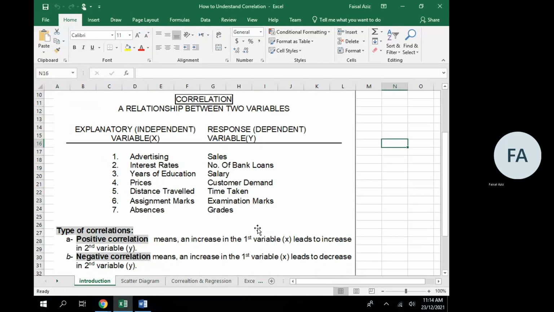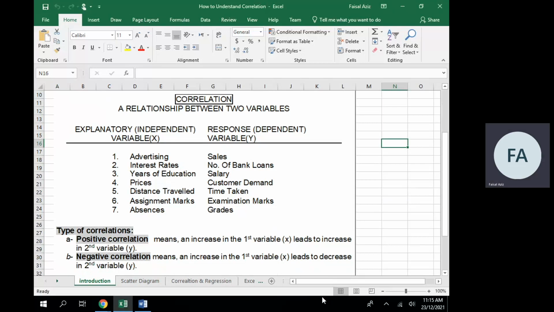Now, as you can see, there are two types of correlations. When there is an increase in one variable, the other variable will increase. For example, if I spend more on advertising, my sales will grow. So it means that an increase in expense on advertising will lead to an increase in sales. So now this is a positive relationship because both variables will move in an upward direction. So when I draw a graph of advertising and sales, I will get a line which will be going upward from left to right, meaning it will be positively sloped.